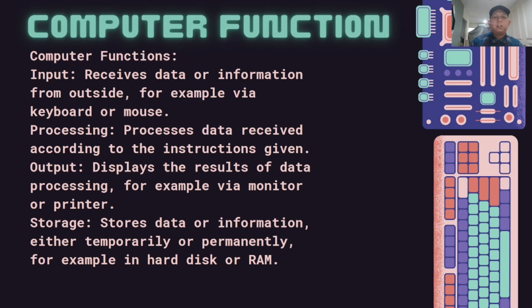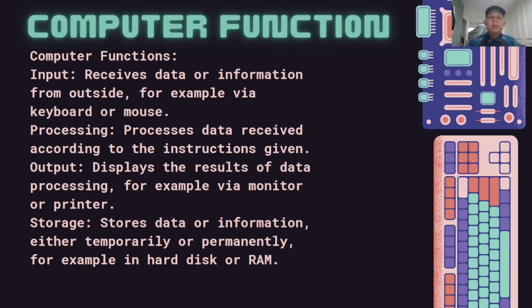Next, computer function. Input: receive data or information from outside, for example, via keyboard or mouse. Processing: processes data received according to the instructions given.